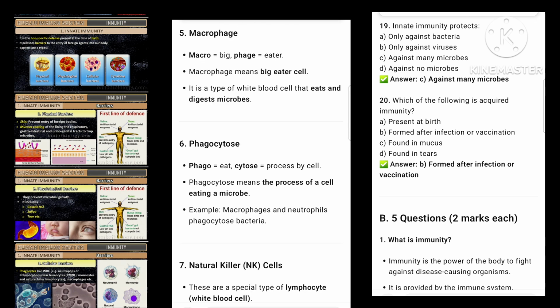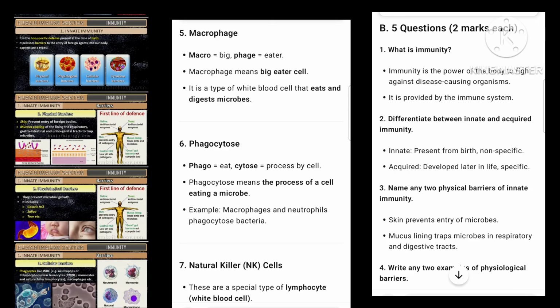5. Macrophage. Macro equals big, phage equals eater. Macrophage means big eater cell. It is a type of white blood cell that eats and digests microbes. 6. Phagocytose. Phago equals eat, cytos equals process by cell. Phagocytose means the process of a cell eating a microbe. Example: macrophages and neutrophils phagocytose bacteria.